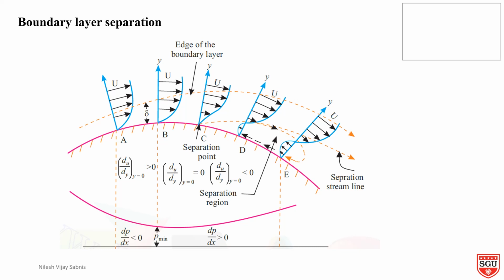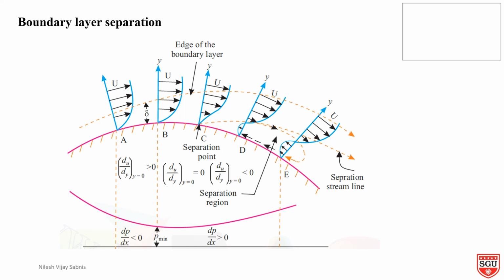Beyond point B, that is along the region B, C, D, E, the area of flow increases and hence the velocity of flow decreases. Area increased, velocity reduced. Due to the decrease of velocity, the pressure increases in the direction of flow.